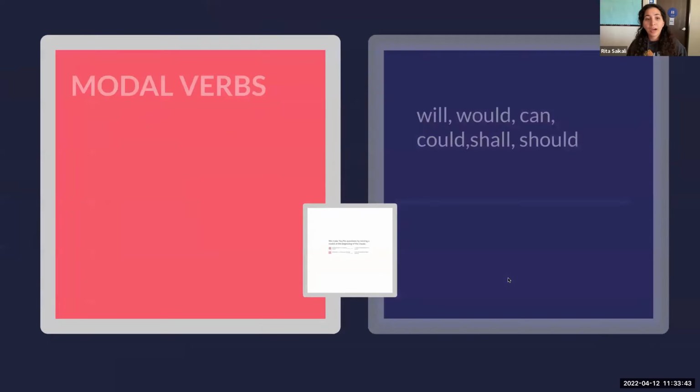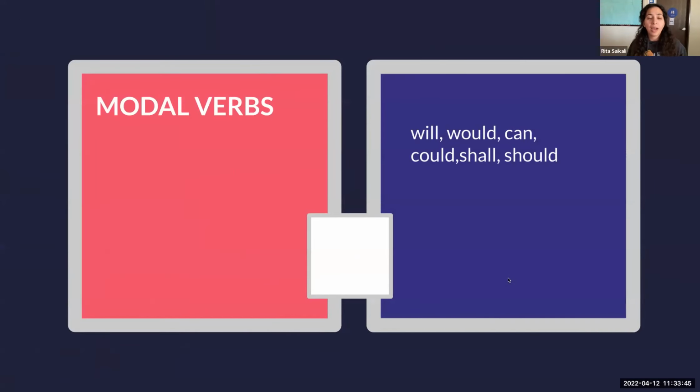Okay, so there are other helper verbs besides auxiliary verbs, and these are called modal verbs. These will be will, would, can, could, should, shall, right? These are all another form of helping verbs, okay? So they are not the main verb, they help the main verb, okay? So they almost do the same thing as auxiliary verbs, they're just a little different.